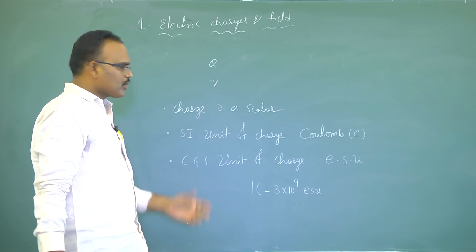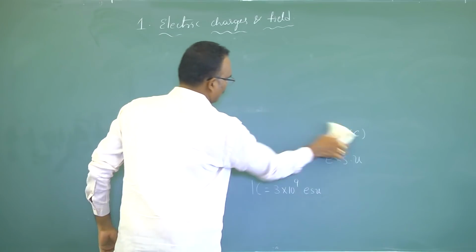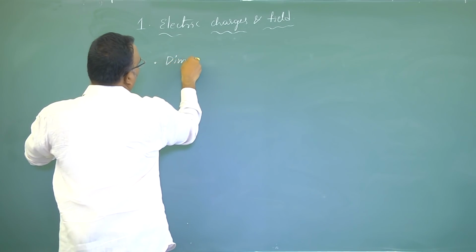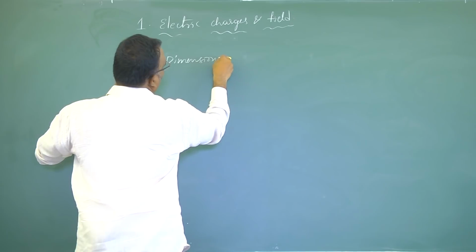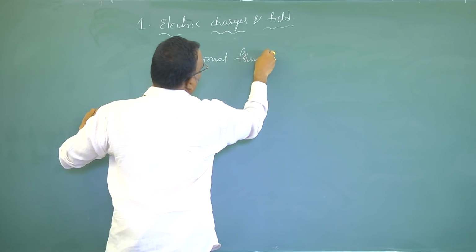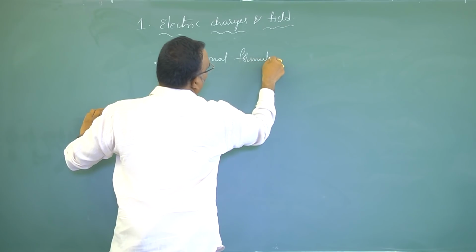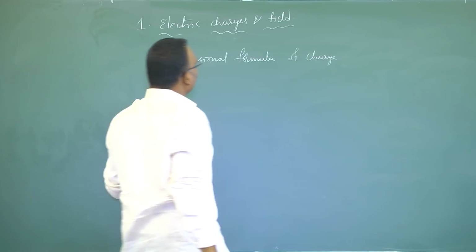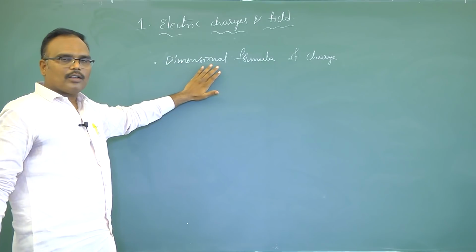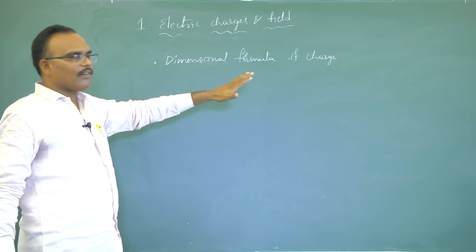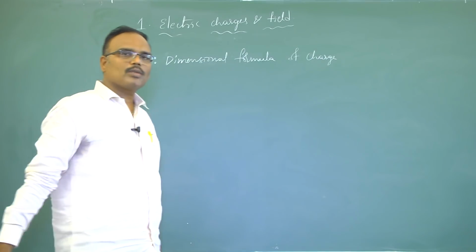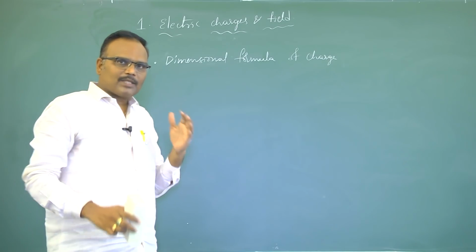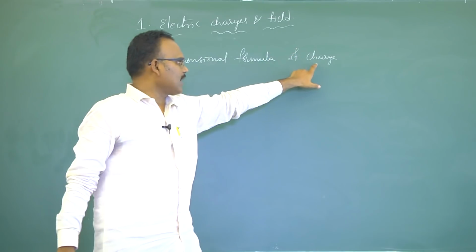Okay. Now, we will see the dimensional formula of charge. To calculate the dimensional formula for any physical quantity, usually we require one mathematical expression that contains this physical quantity, charge.